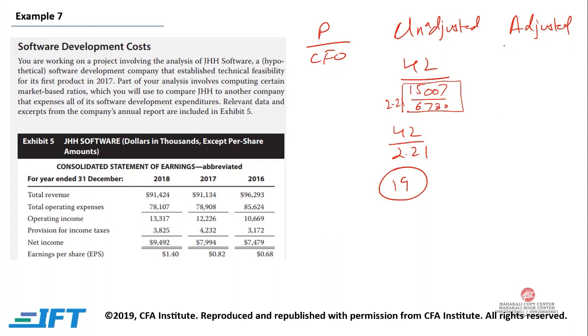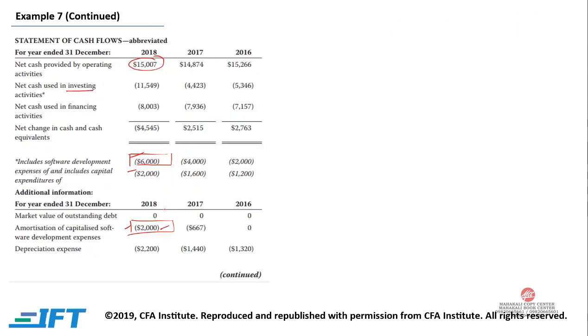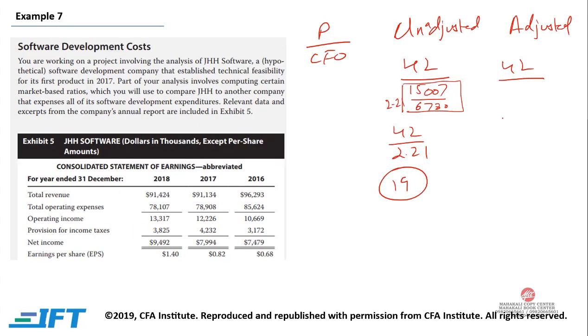Now we need to adjust. So price would be again 42 divided by cash flow from operation, which is 15007. Now we need to understand that if we are expensing our software development cost, then it will not be deducted from investing but from cash flow from operation. So 15007 needs to be reduced by 6,000 and divided by 6780. This number would be 1.33.